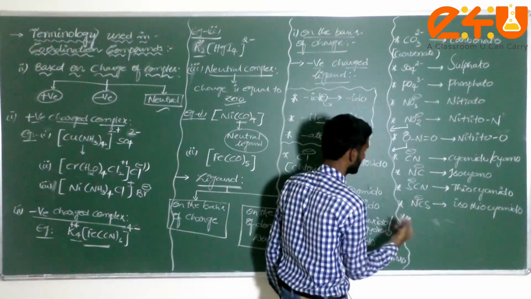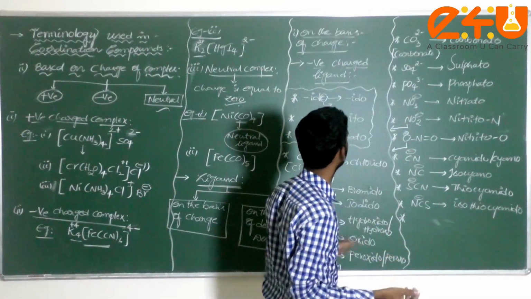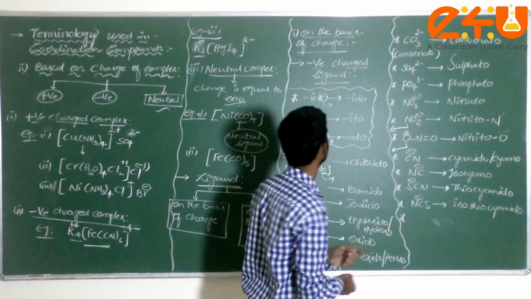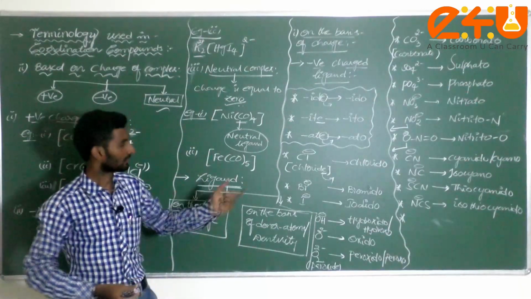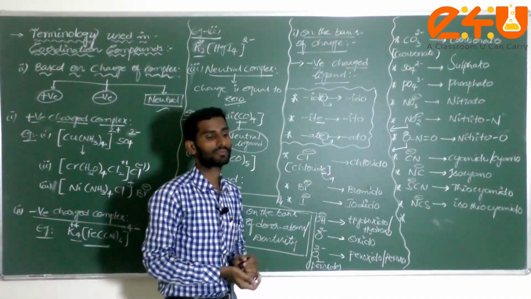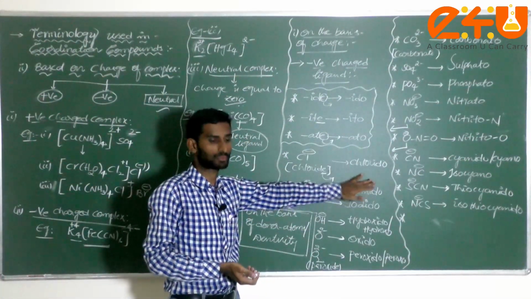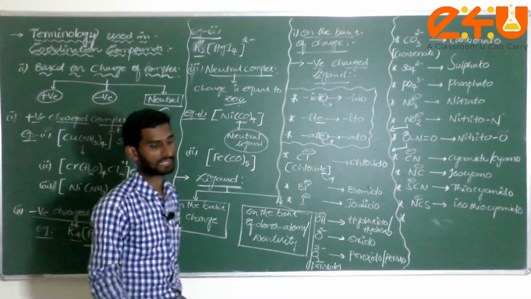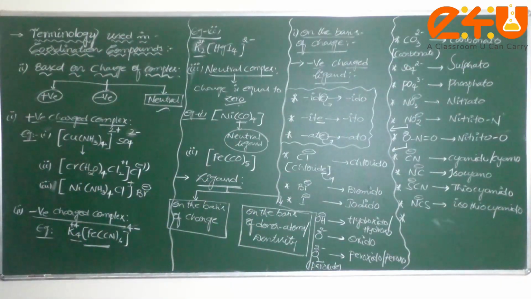These are the different examples we have to consider. All of these, dear student, come under negative charge ligands. Now please note down. Now we can continue. What is a neutral complex, neutral charge ligand and positive charge ligand? Please note it down.